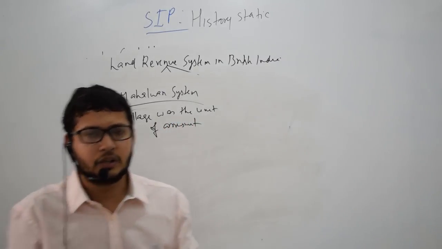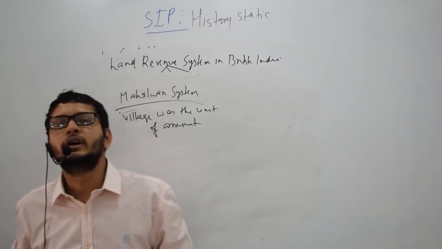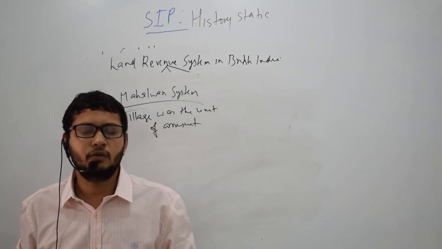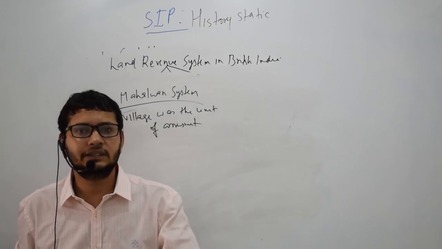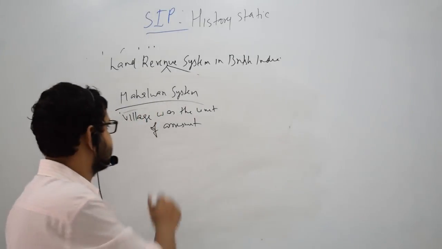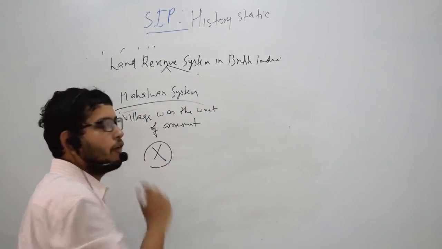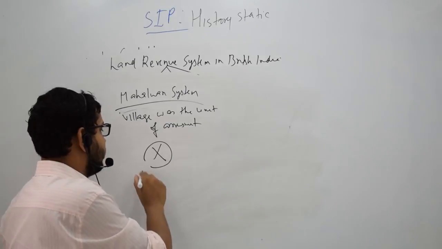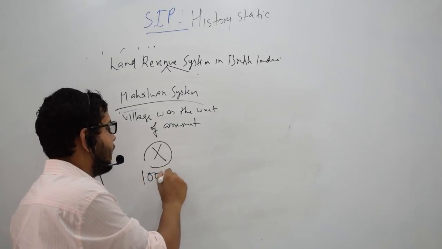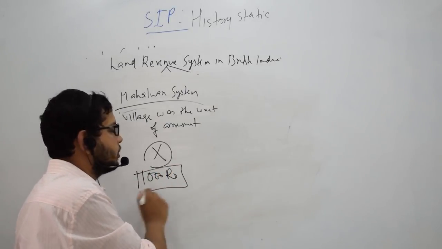So naturally, the East India Company used to assess that this X village will have to pay us 1000 rupees as land revenue.